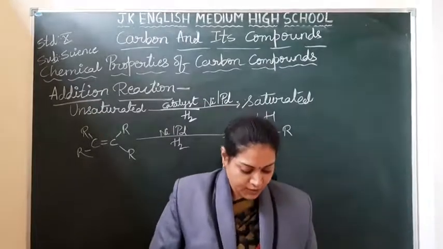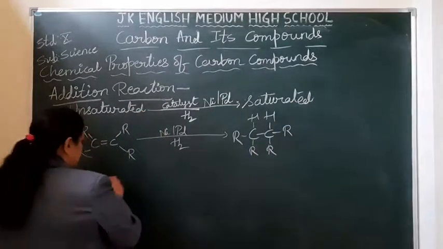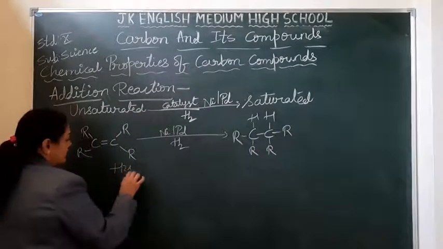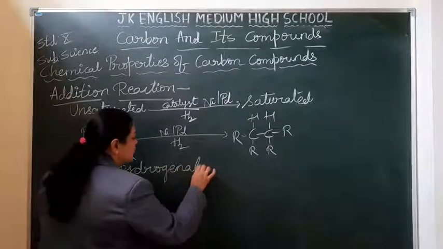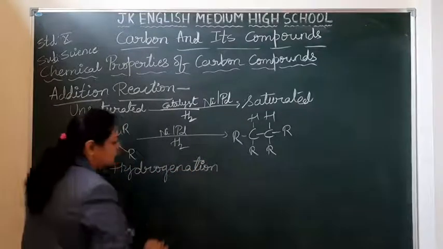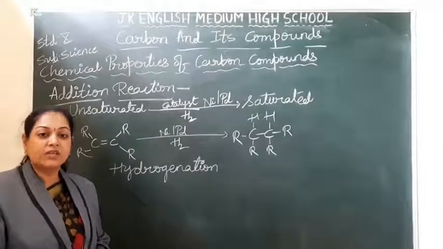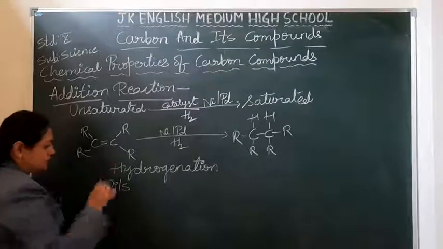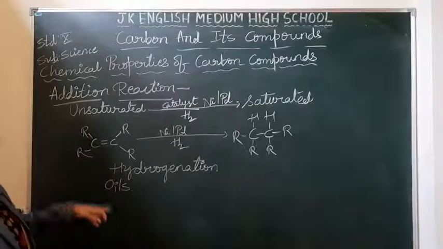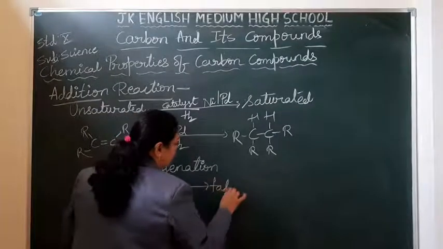And this addition reaction we can apply in the hydrogenation process. What is this hydrogenation process? Vegetable oils, whatever oils we use, students, are unsaturated hydrocarbons. So you can convert these oils into fats.